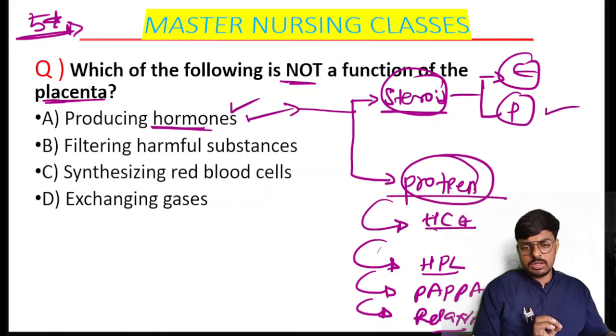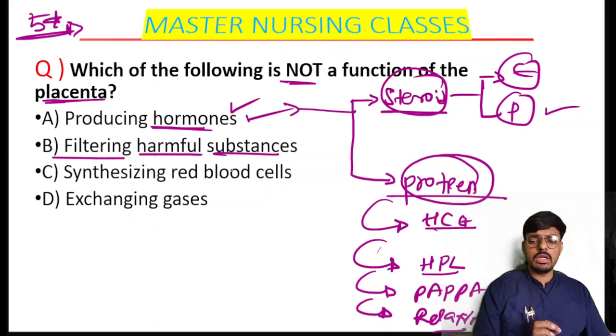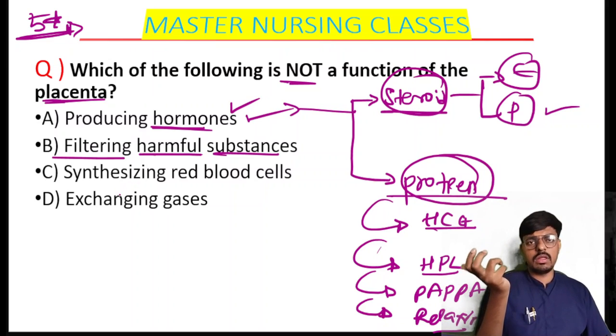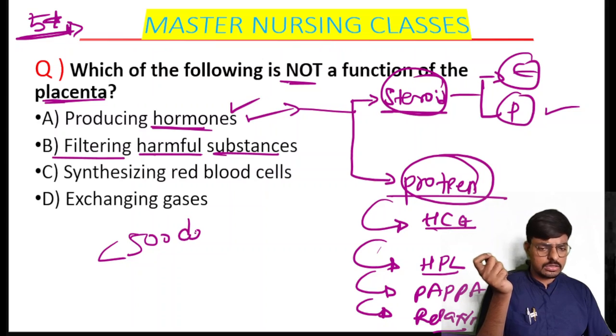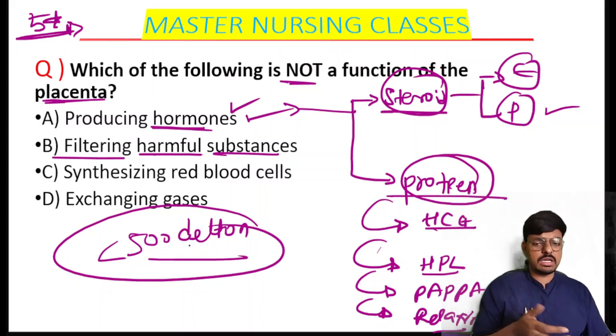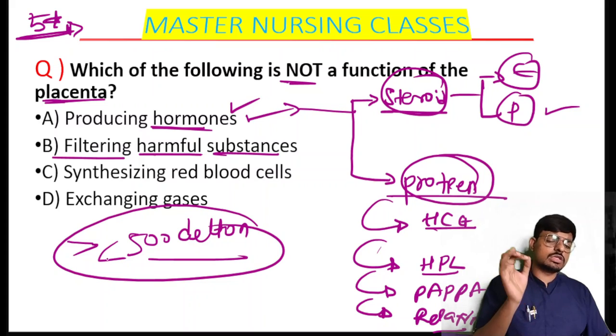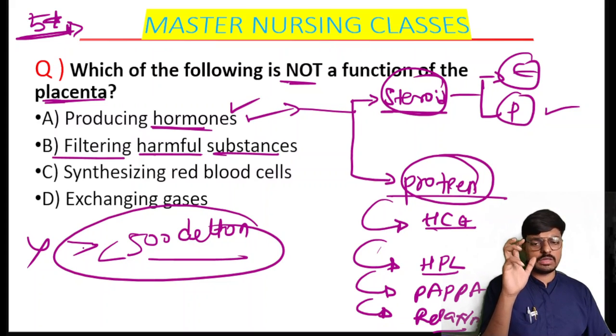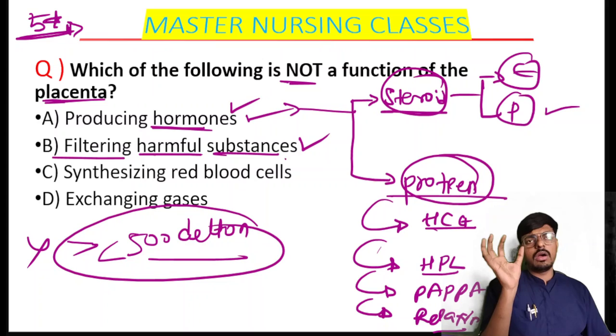Then, it filters the harmful substances. Of course it filters the harmful substances. The placental barrier is made of four layers, so it filters the harmful substances. It will only allow substances which are less than 500 dalton in size to cross the placenta. If a substance is more than 500 dalton in size, it will not cross the placenta. So it filters many of the harmful substances, and that is also a protective function of the placenta.